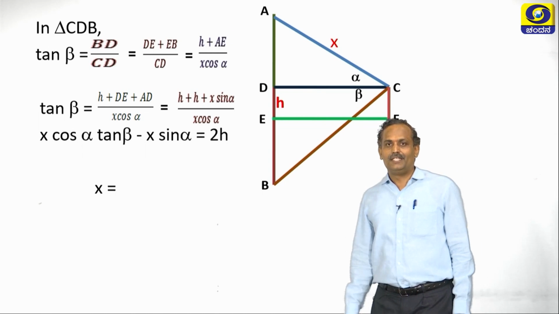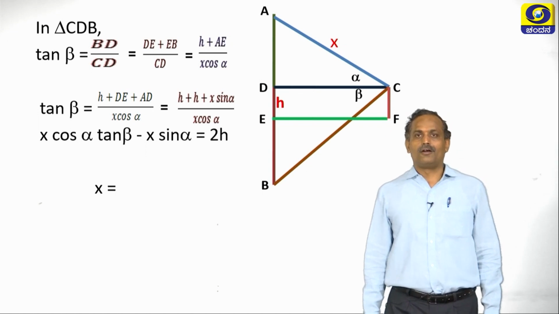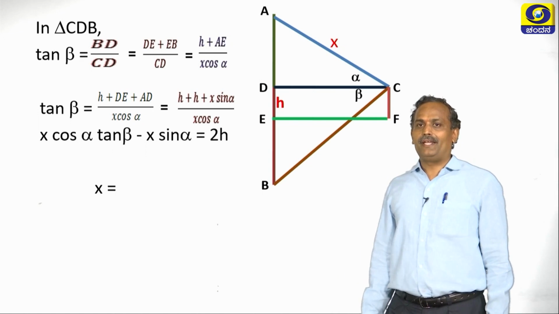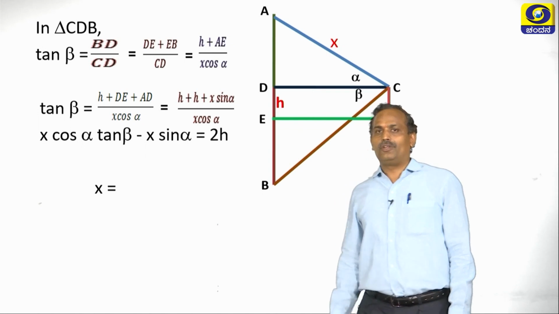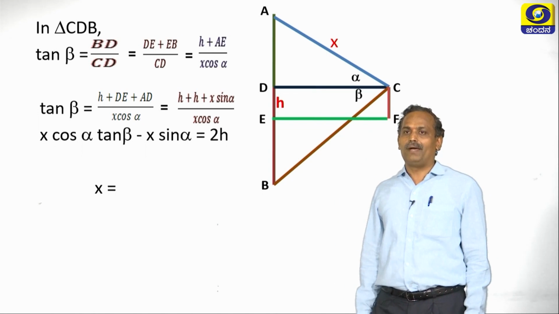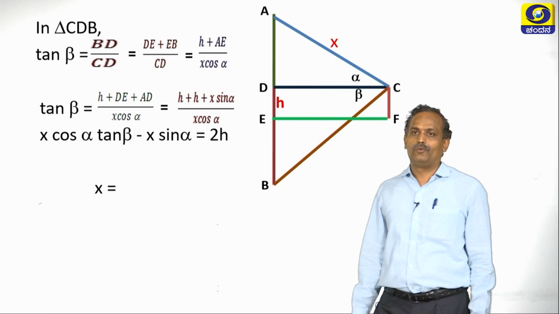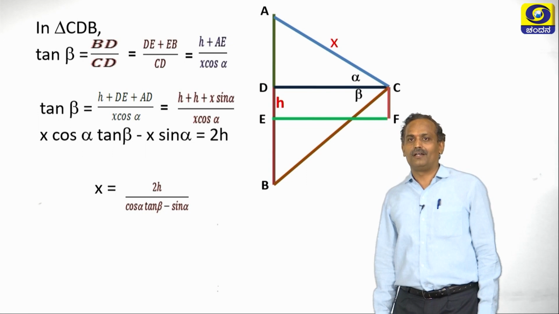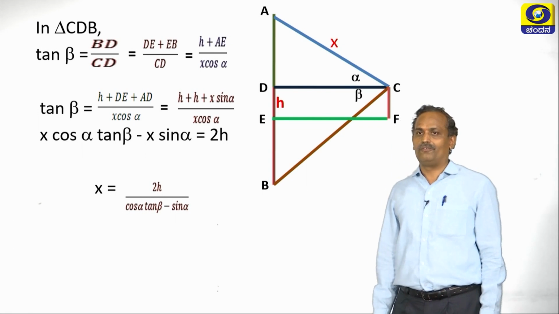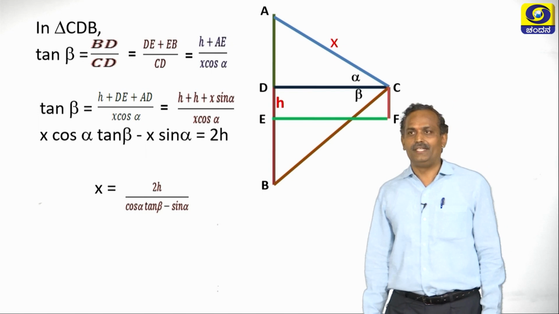We get x into cos alpha tan beta minus sin alpha is twice of h. So let us send cos alpha tan beta minus sin alpha to the denominator. What do we get? x is 2h by cos alpha tan beta minus sin alpha. This is what we needed to prove.